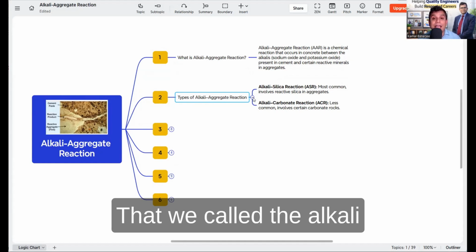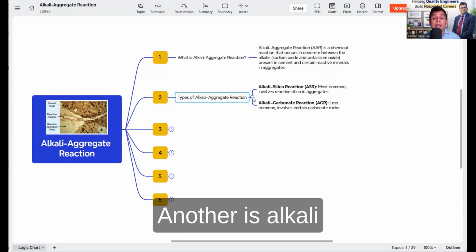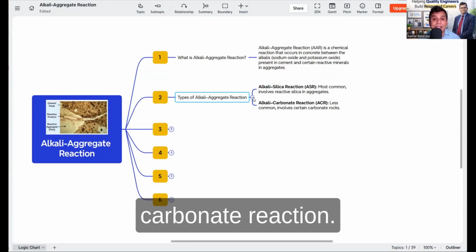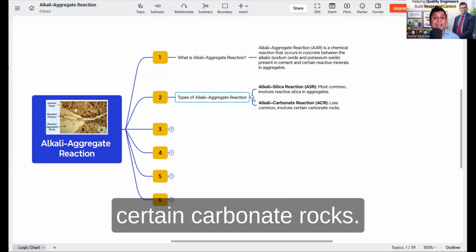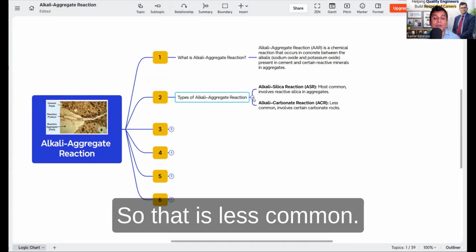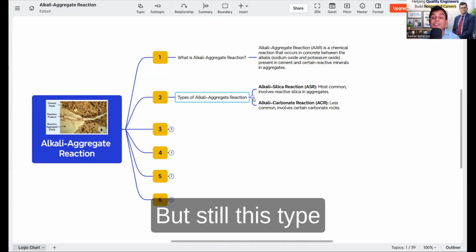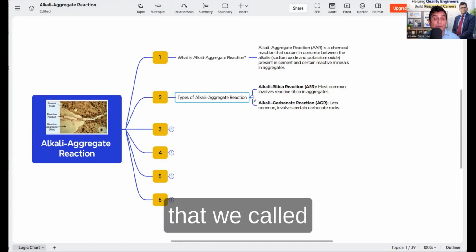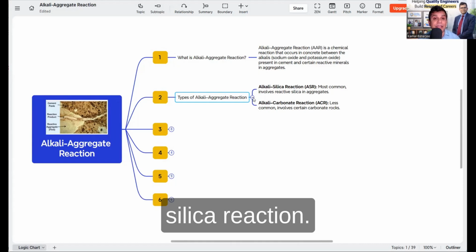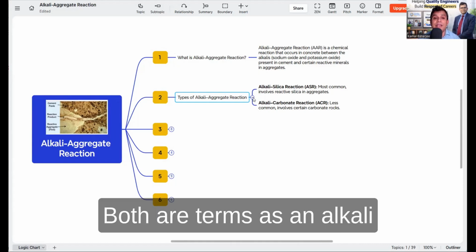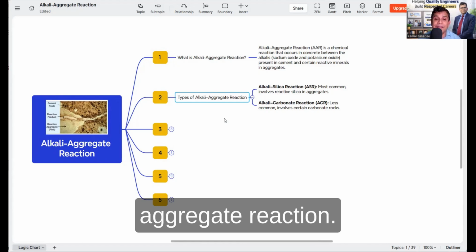Another is alkali carbonate reaction, or ACR. This is less common and involves certain carbonate rocks. It is less common, but this type of reaction also happens. Both are termed alkali aggregate reaction.